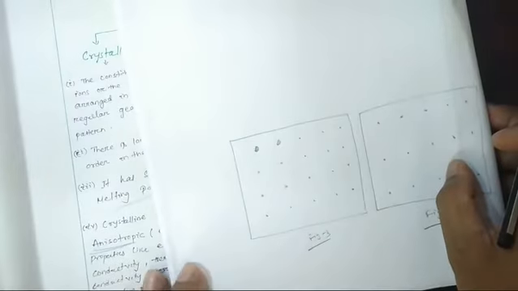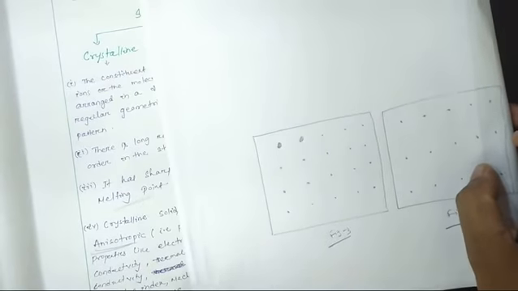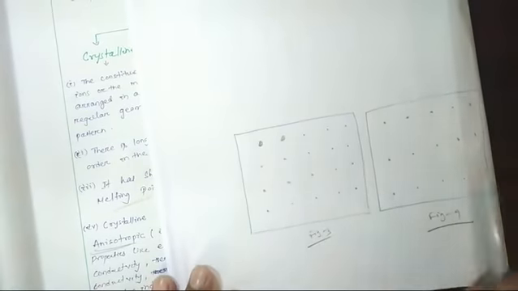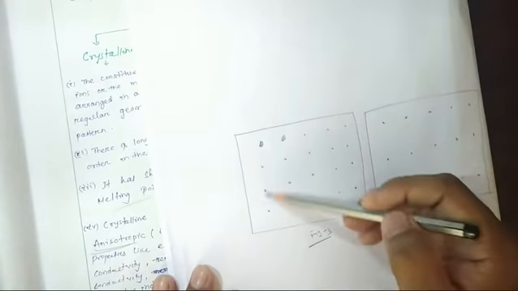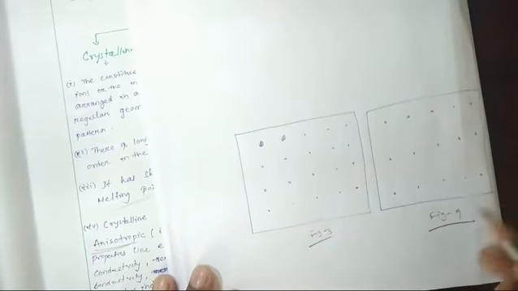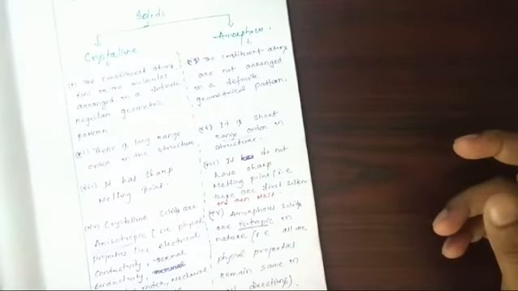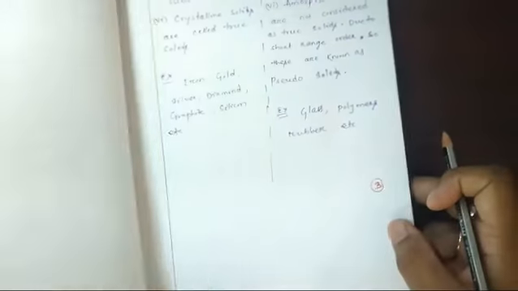In a crystalline solid, the physical properties along this direction are not the same as along the y direction. Why that is so, we are going to discuss in the future. But in amorphous solids it is uniform in all directions.